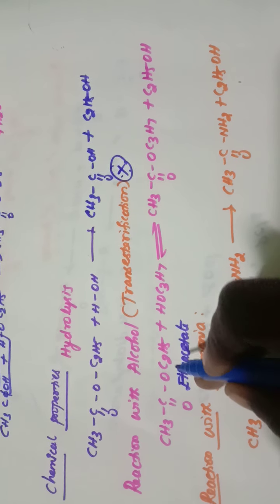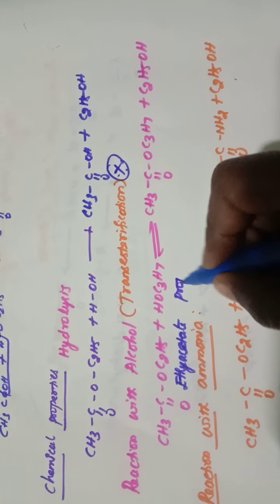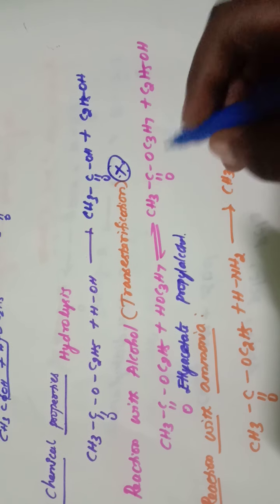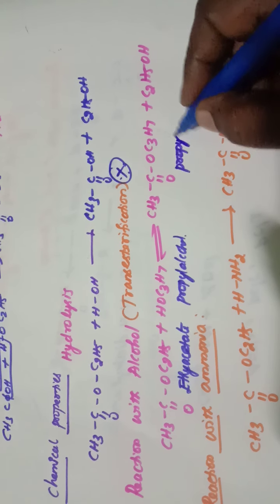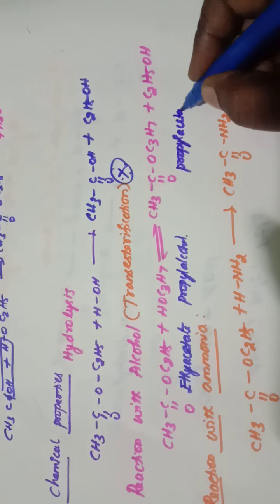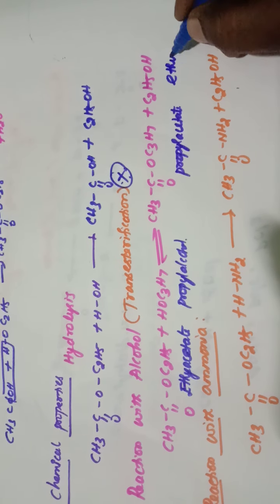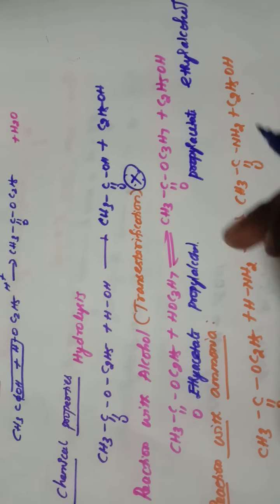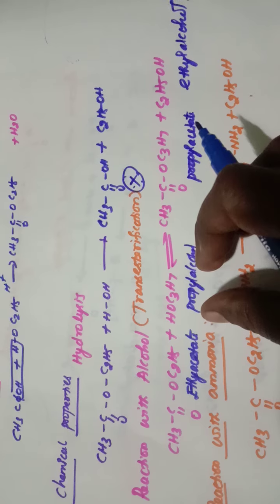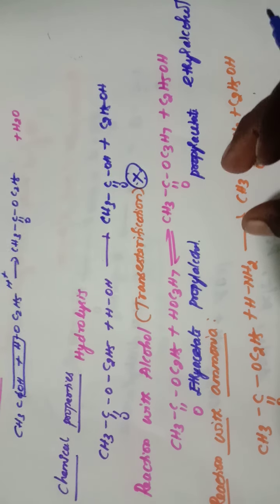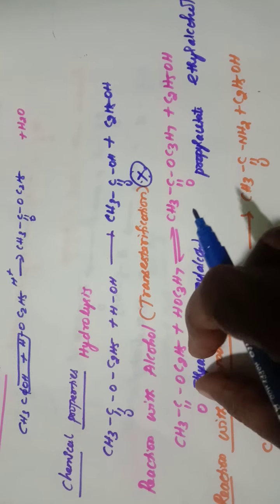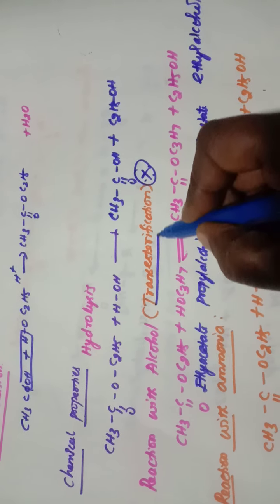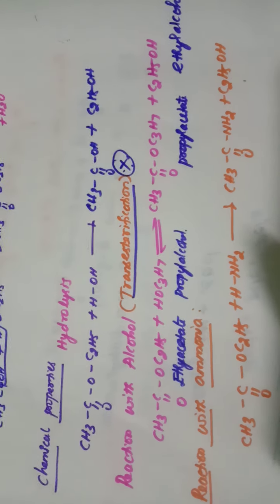When this ethyl acetate reacts with propyl alcohol, it gives propyl acetate and ethyl alcohol. And here interchange of alcohol portions of the ester takes place. This group is added to here. So here interchange of alcohol takes place and this reaction is known as trans-esterification. That is a very important reaction.